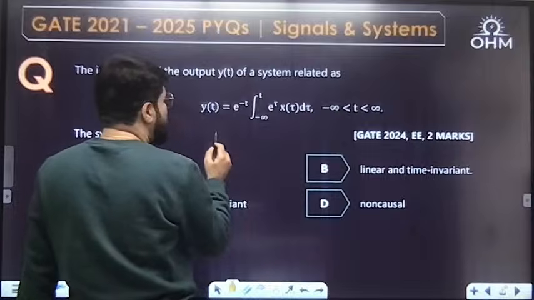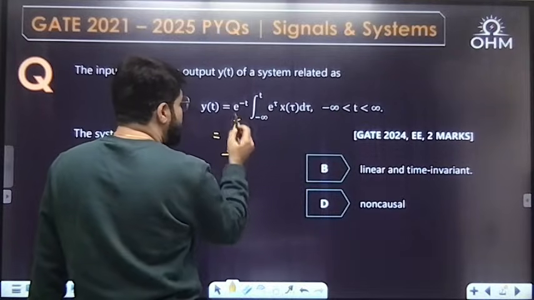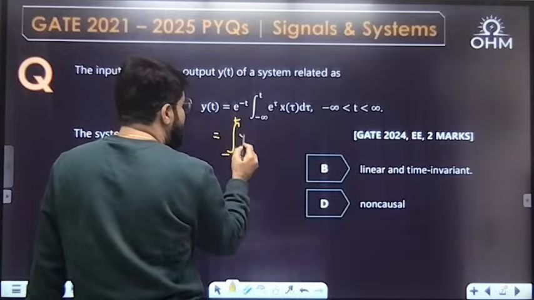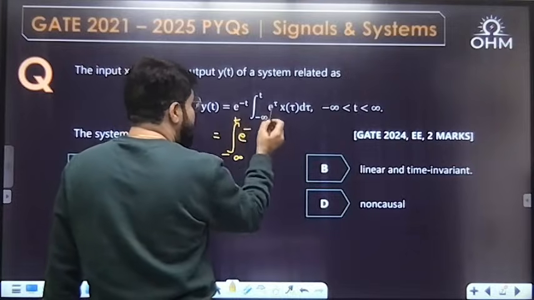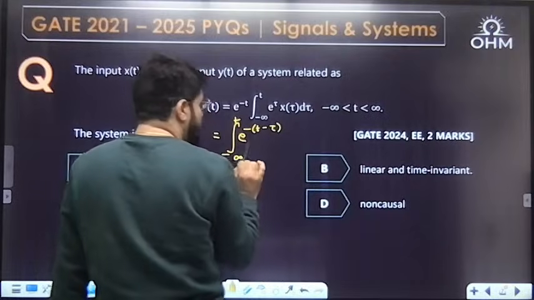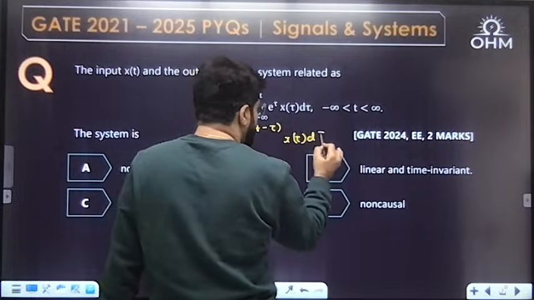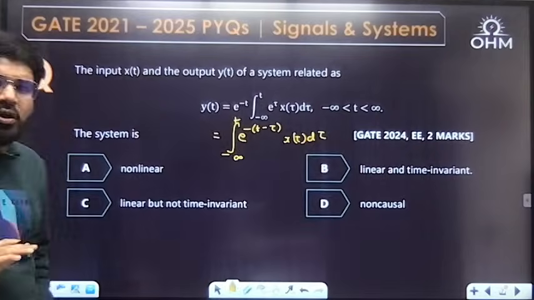The integral is with respect to tau, so any term of t outside can be sent inside. If you send e power minus t inside and combine the exponents, e power minus t minus tau is obtained, times x tau d tau. Now is it not the convolution formula?